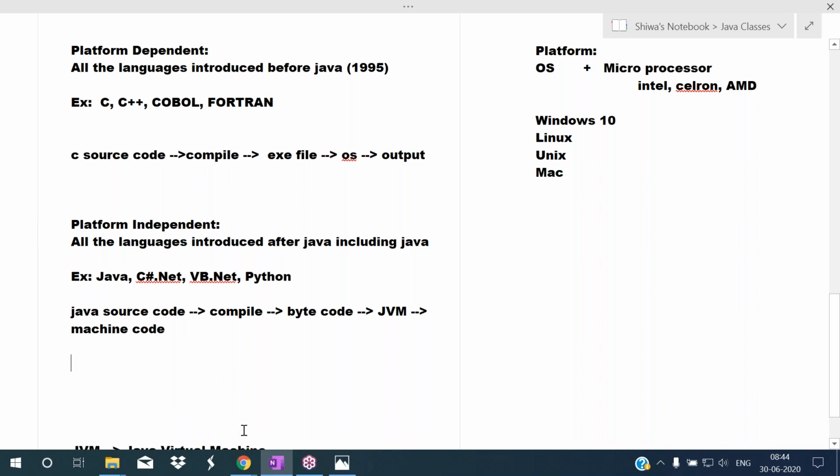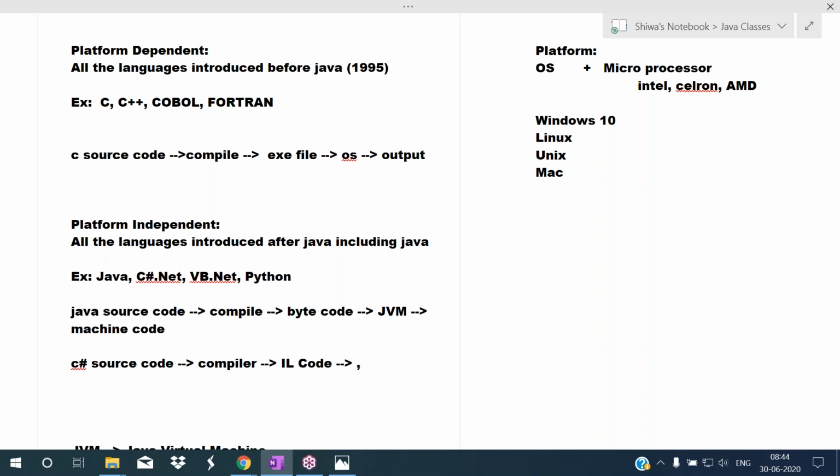In case of C Sharp, what will happen? For example, we are writing C Sharp source code. We compile this one. So the C Sharp compiler translates this to the intermediate code. In C Sharp language, we call that as IL code. IL stands for intermediate language code. To run this, we use one special software. That is what?